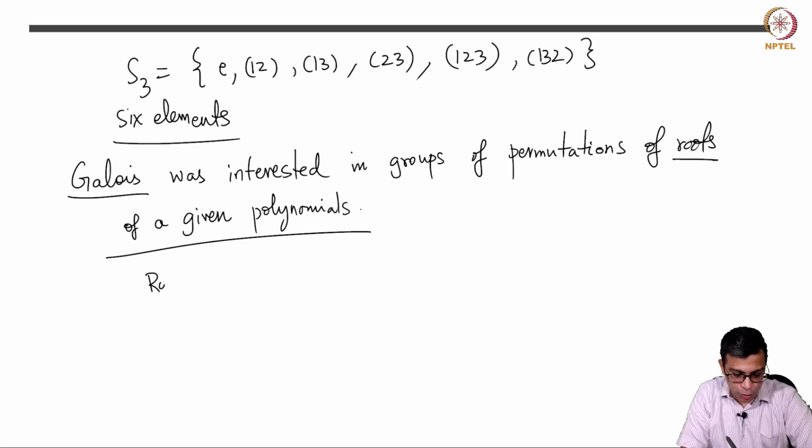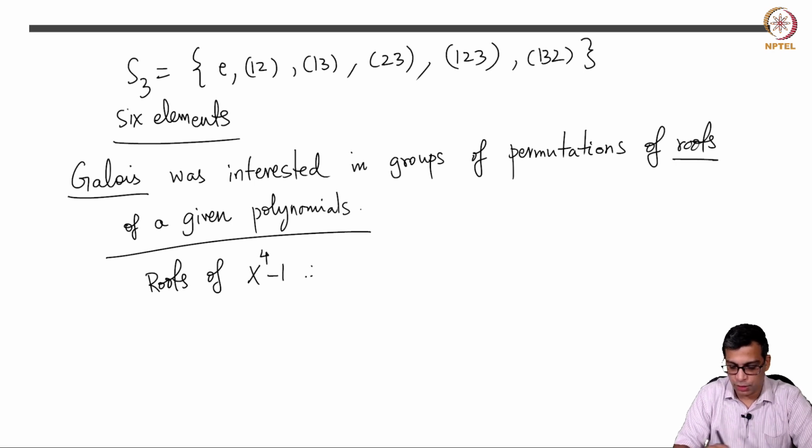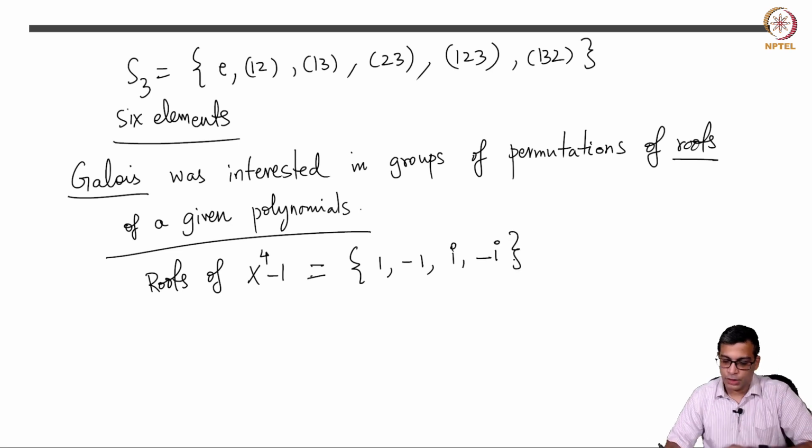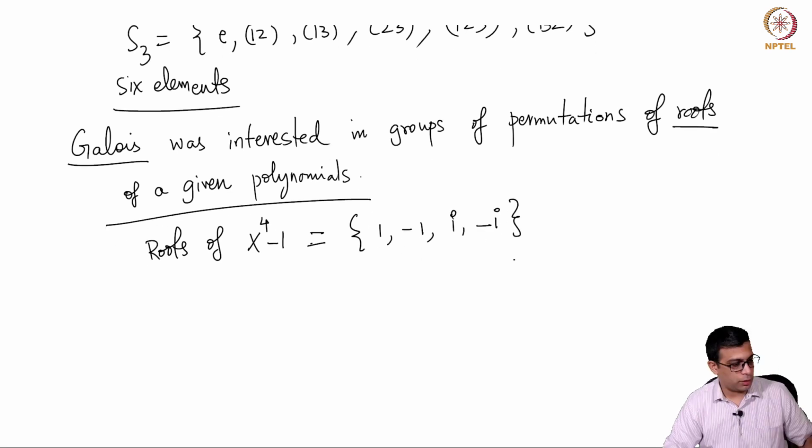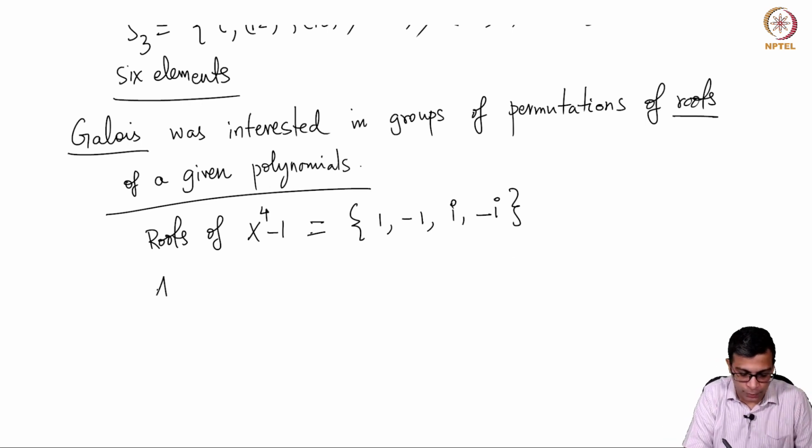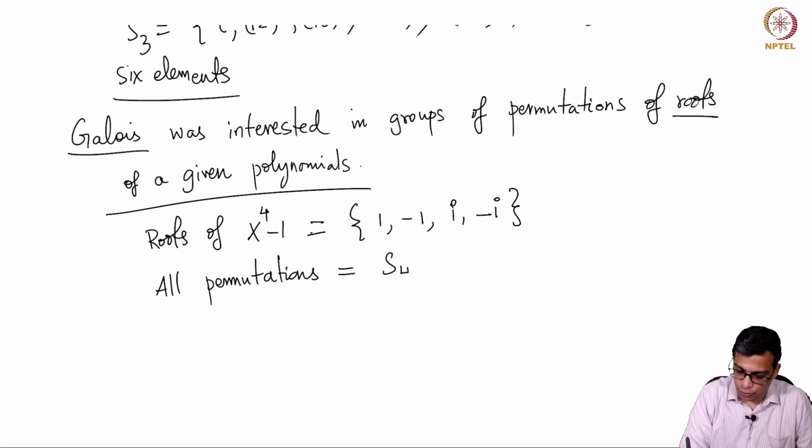For example, the roots of x^4 minus 1, as we saw in the previous video, are these. So, what are the permutations? If you take all permutations, you get S4.